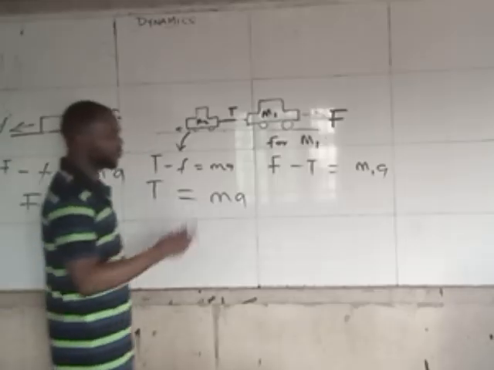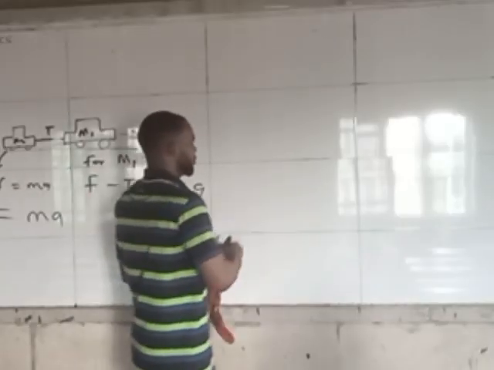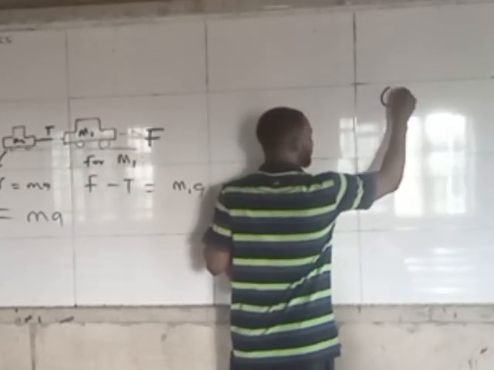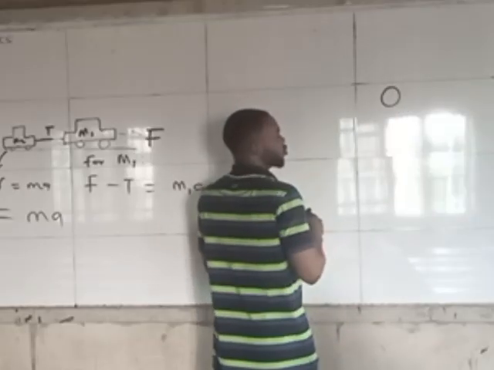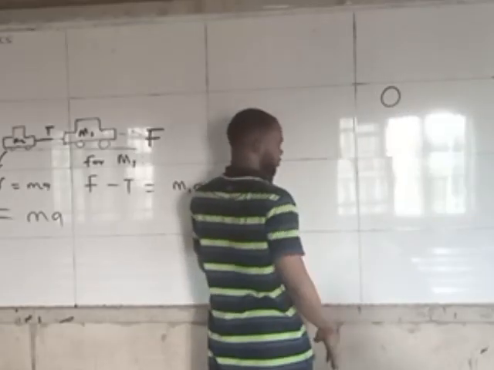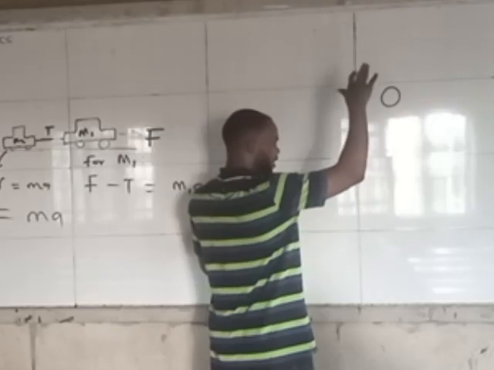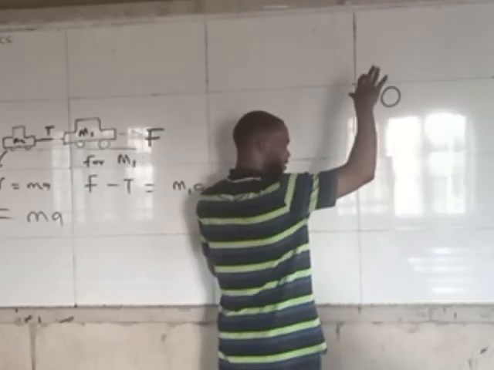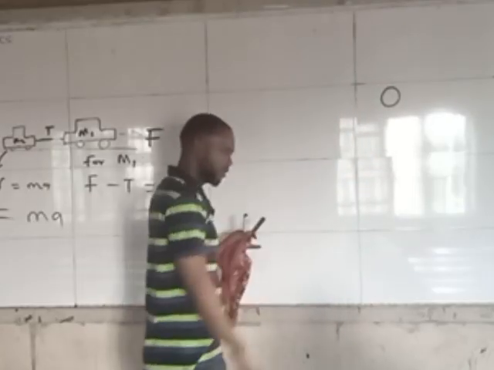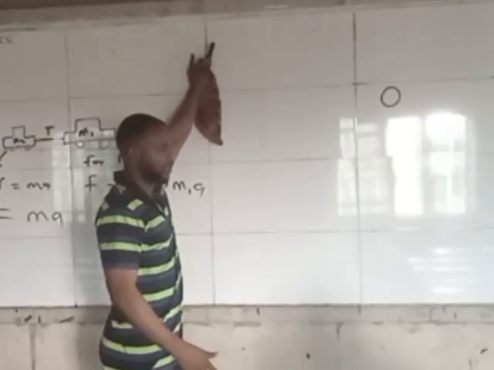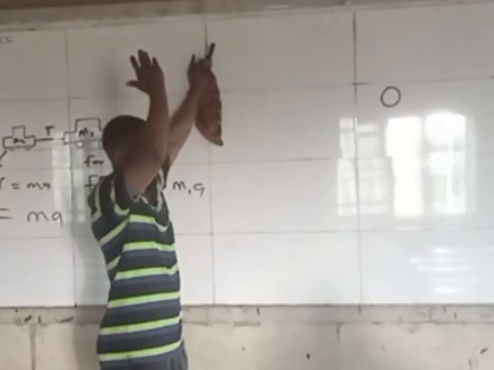But whenever there is movement on the vertical, let's say they tell you somebody is falling down. In that case, there is nothing pulling it up.